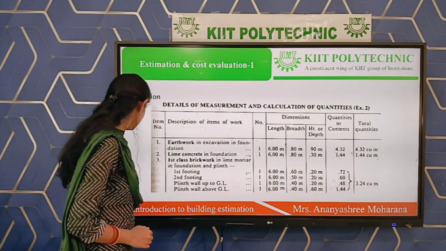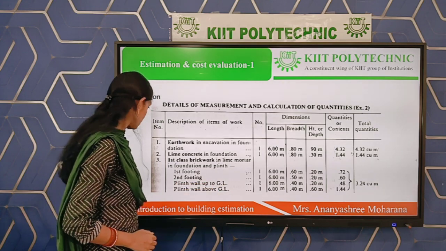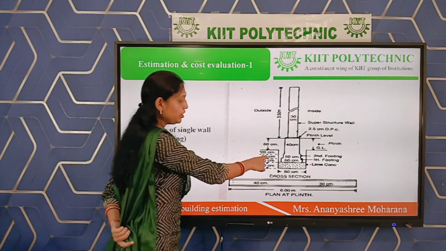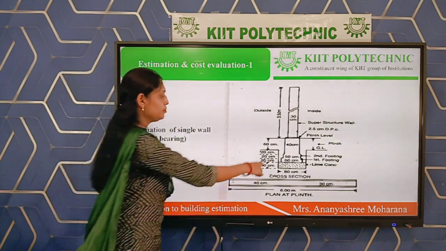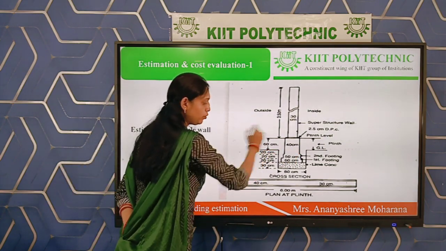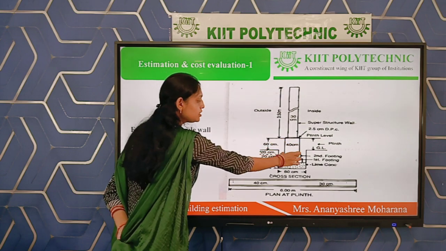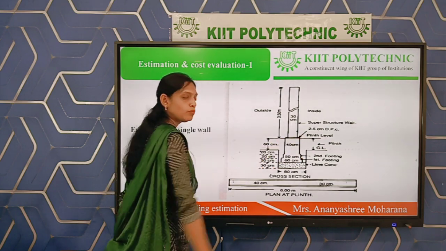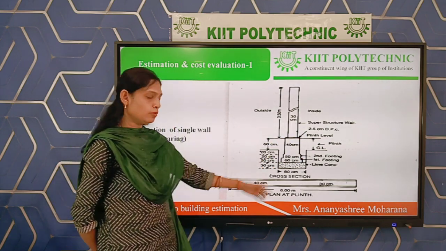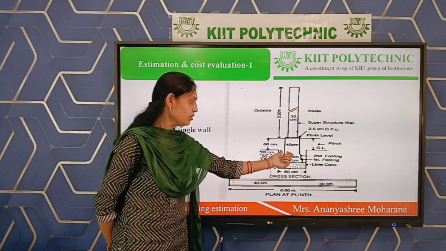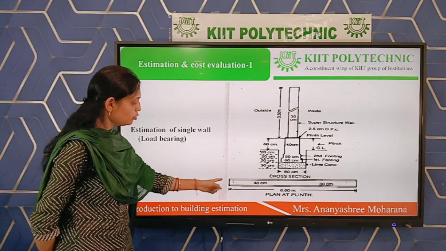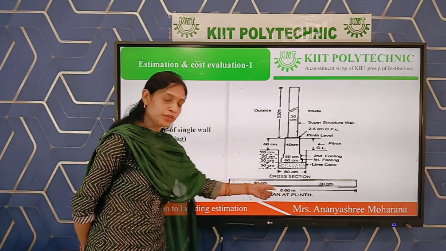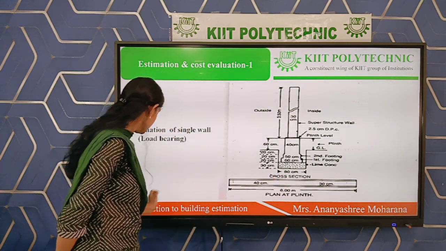Breadth for the plinth will be 0.4 for both the parts, because the plinth wall width is the same below the ground level and above the ground level, that is 0.4. You can see, and the length will be the same, that is 6 meter, because the length of the wall is 6 meter here.